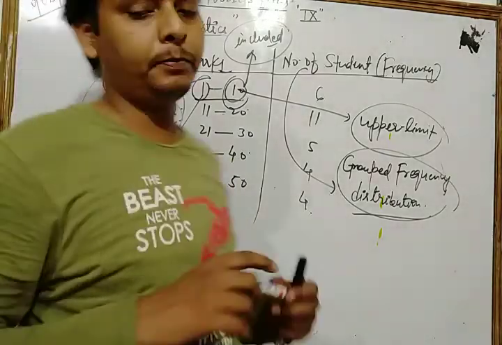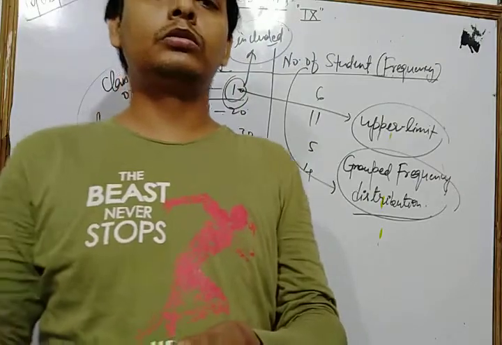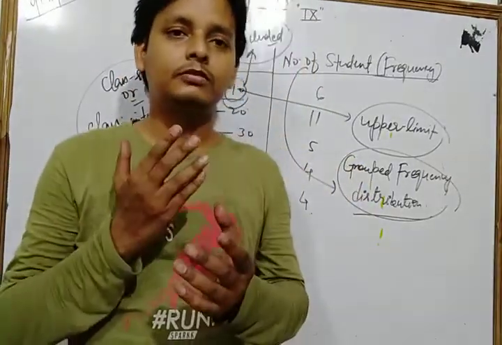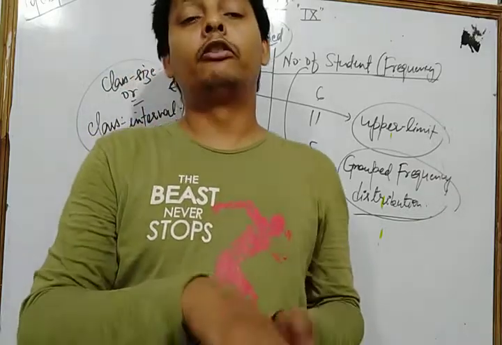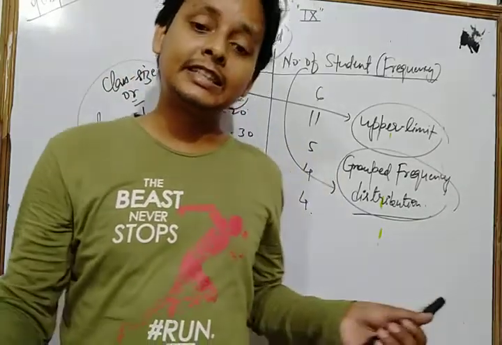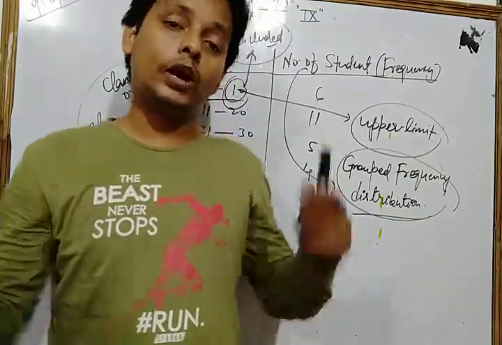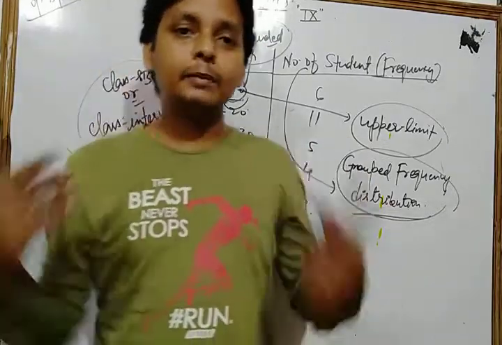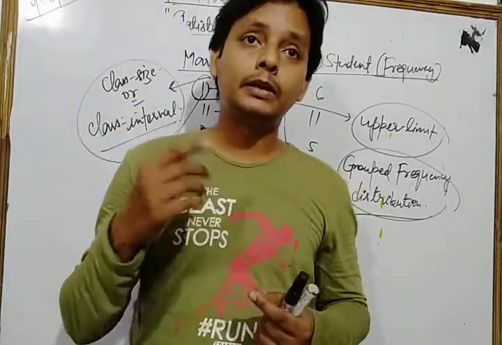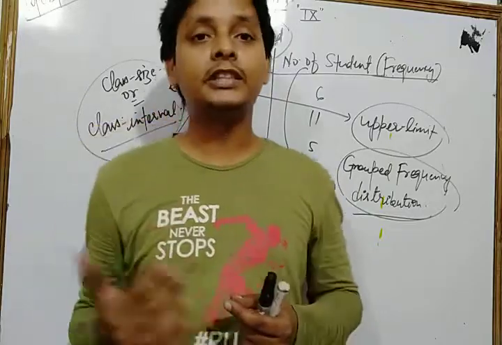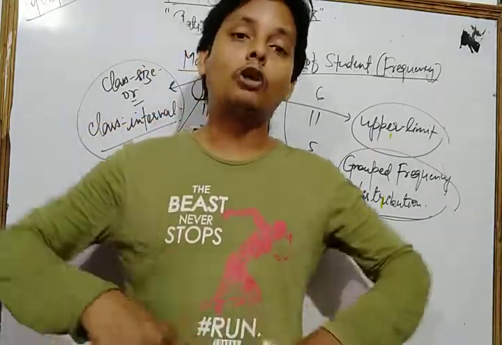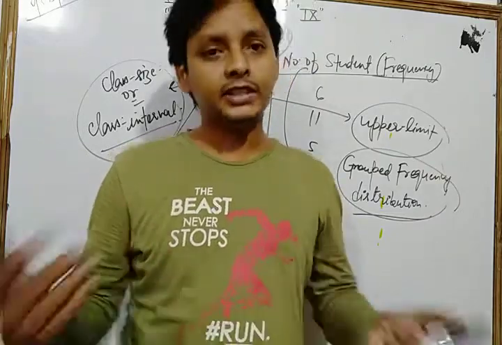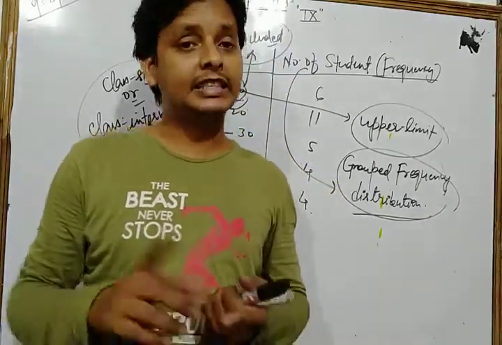Dear student, today we discussed the chapter statistics, and in that chapter we discussed what statistics is, and some important characteristics of statistics. We discussed statistical data and its types, primary data and secondary data.